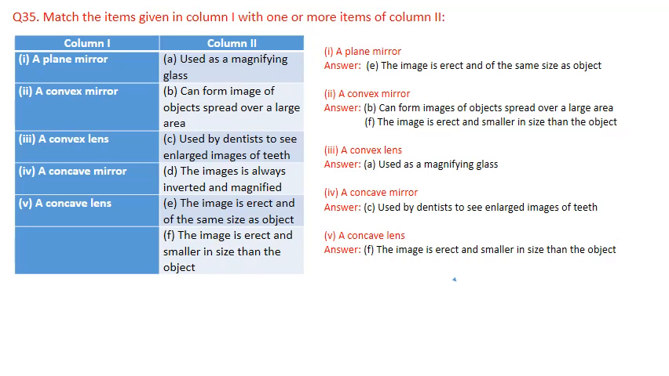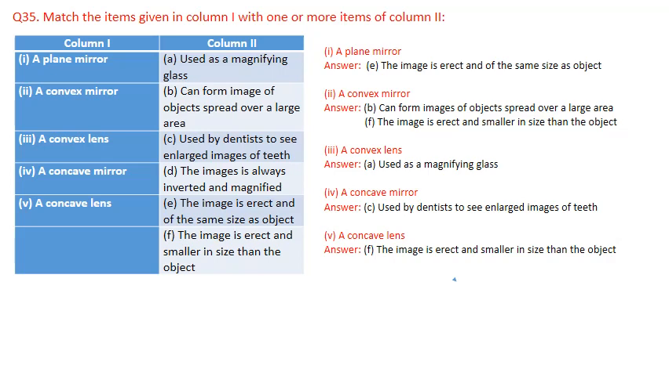Then question 4, a concave mirror. A concave mirror can be used by dentists to see enlarged images of teeth. Then the last, option 5, a concave lens. Again, option F is right for a concave lens. The image is erect and smaller in size than the object. So this will be the answer.